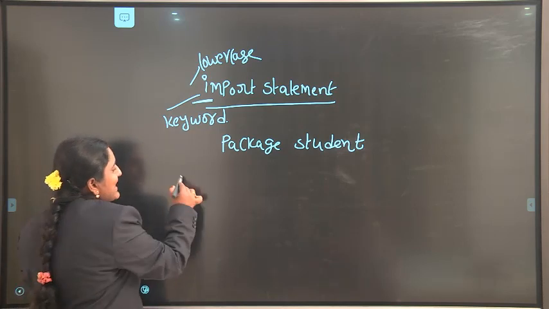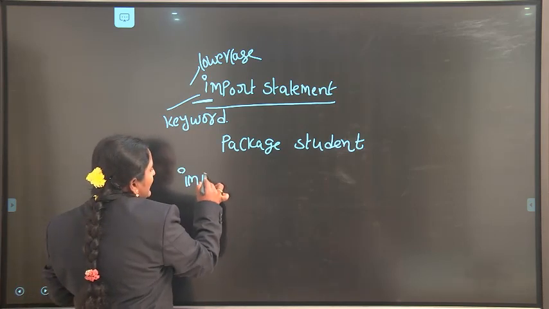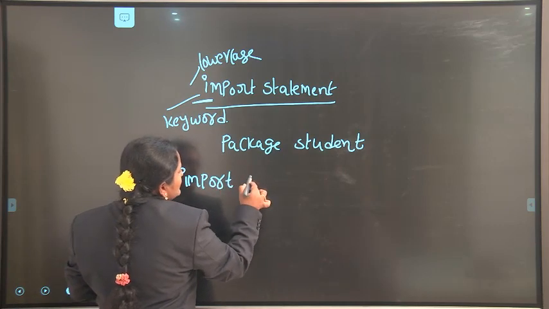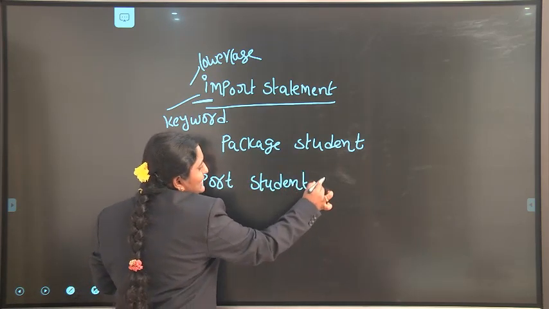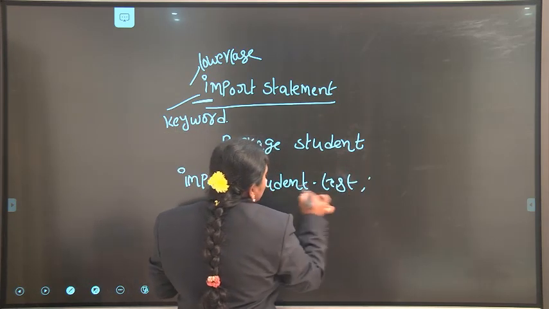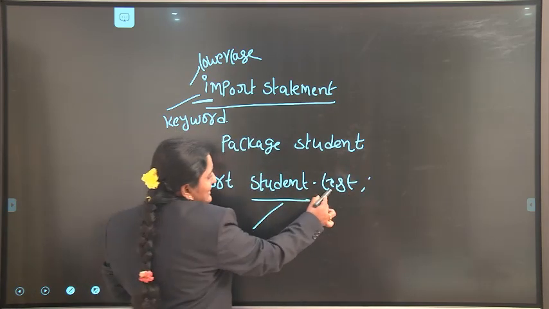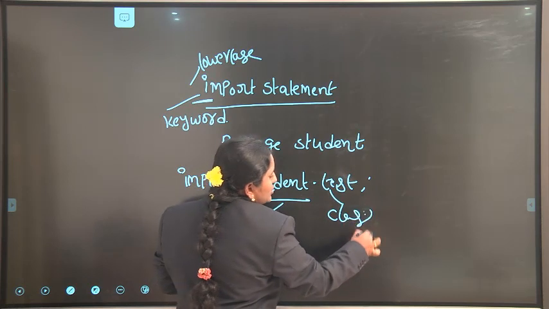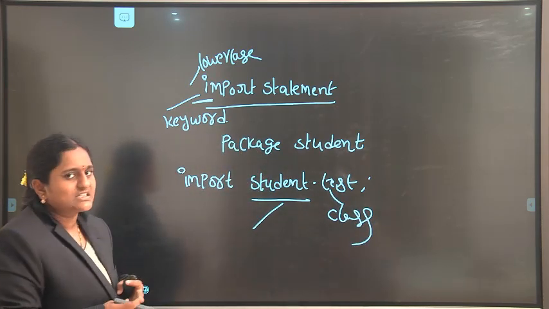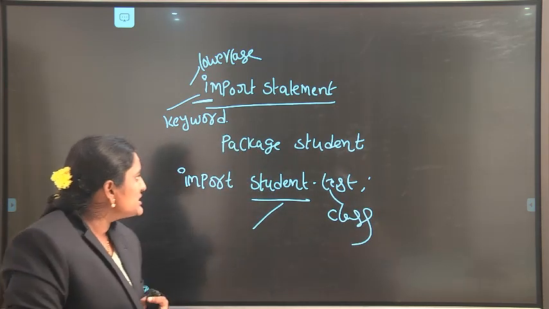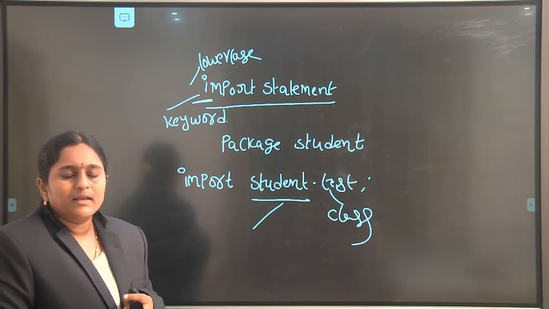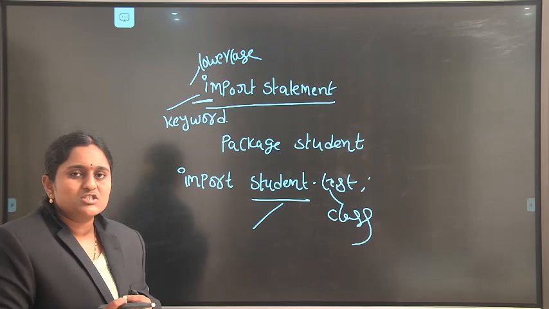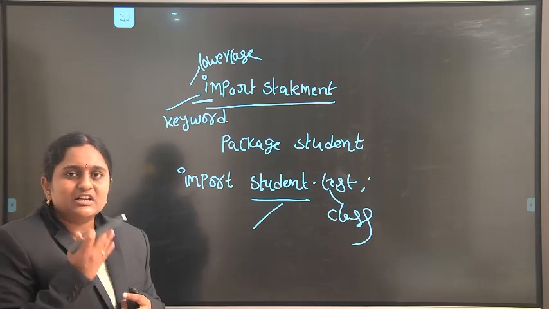What is the syntax for defining an import statement? import, then the package name, so here student.test. Student is the package name and test is the class. In our program I am using the test class, which is present in the student package. I will discuss the packages concept later in the third unit.